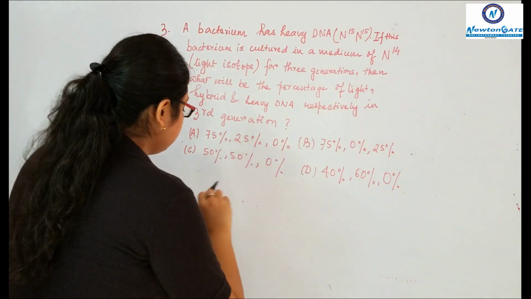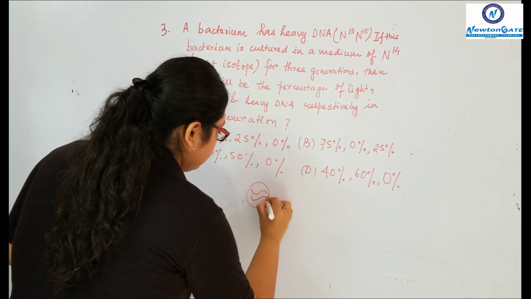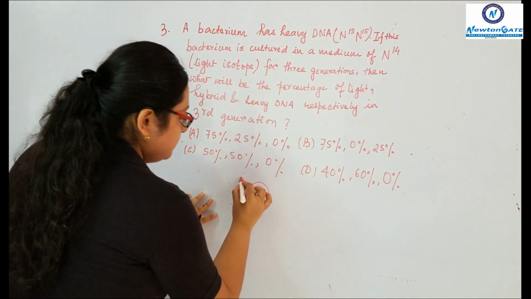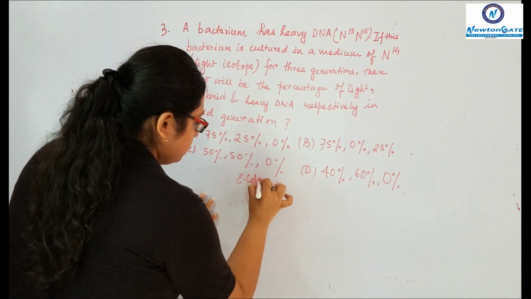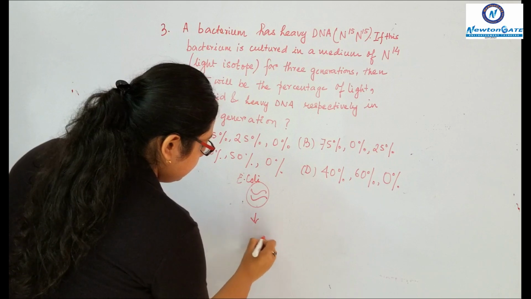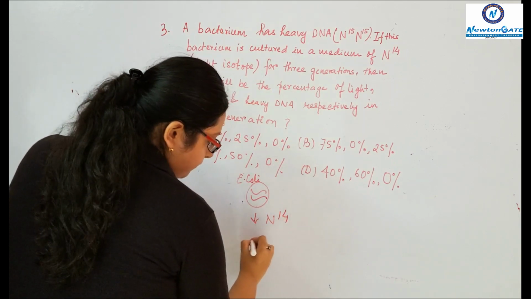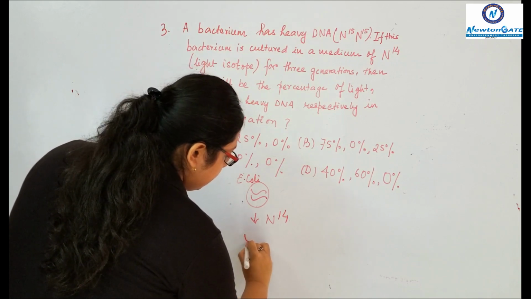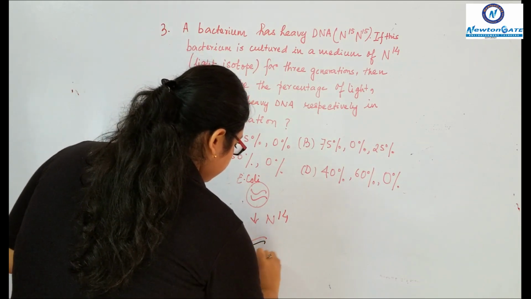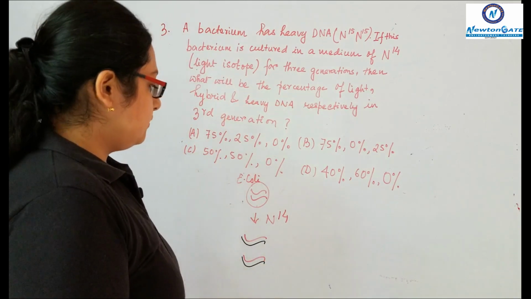So suppose this is an E. coli which has these heavy strands. Then it is combining with this light isotope N14 and it is giving out 2 hybrid strands. That is semi-conservative replication.